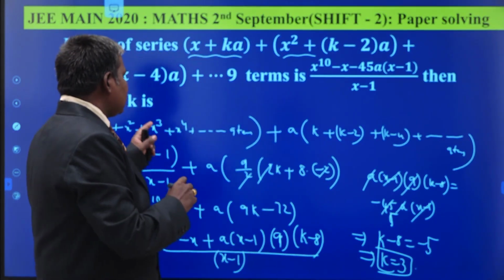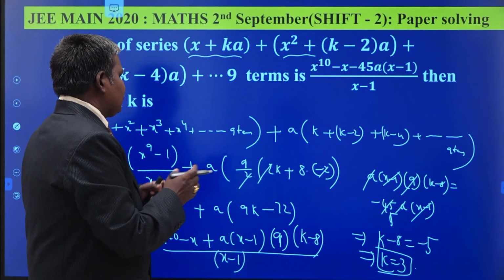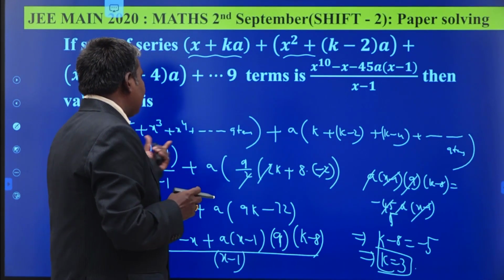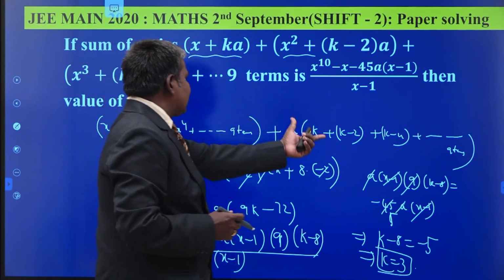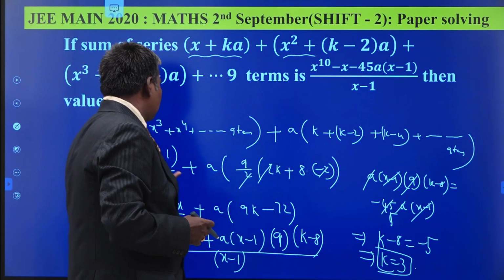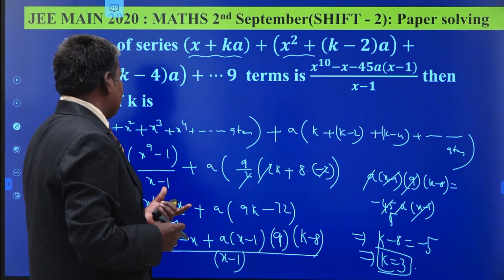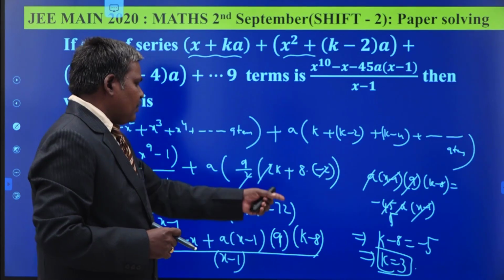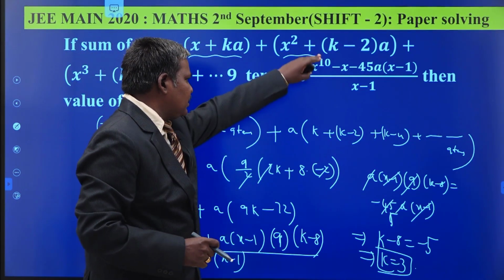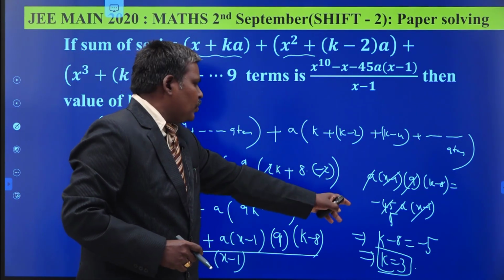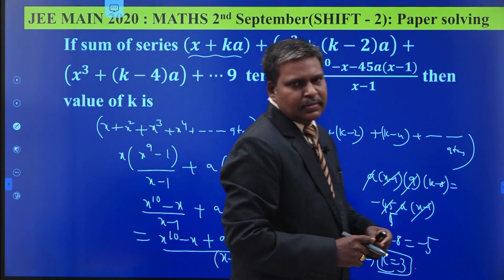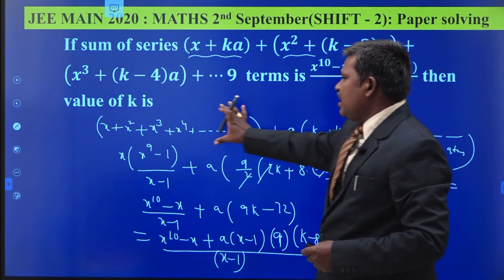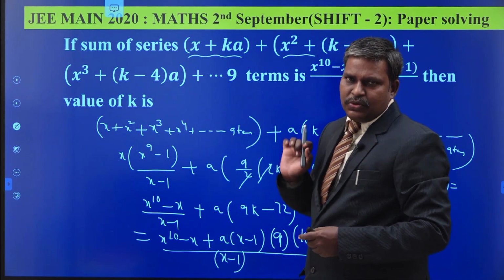So dear students, at any time your attention must and should be very, very careful. If you calculate the terms as a sum of two series, you must and should maintain concentration on your mind, then only the calculations will be correct. So the value of k is 3. You just compare the obtained value to the given value. We obtain k as 3. Understand? So we are using one summation of arithmetic progression and one geometric progression.